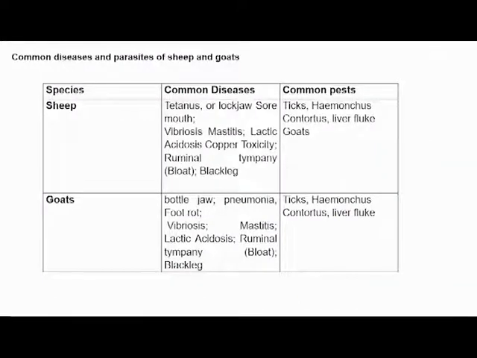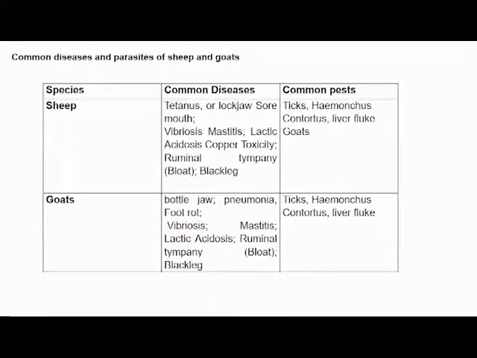Now, let us look at the common diseases and parasites of sheep and goats. So there are many various diseases or parasites that mostly attack sheep and goats, and they are mostly common. I want you to go in your study guides and look at diseases and pests that attack sheep, and also diseases and pests that attack goats.